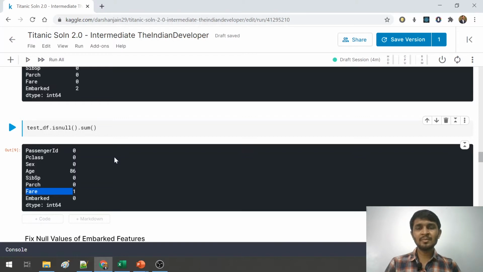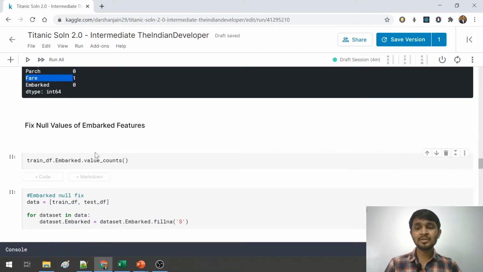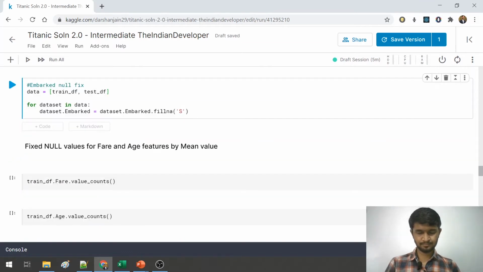As you remember, we have to fix these null values and only then can we move ahead. In the previous video, we learned how to fill the nulls in the embarked column. So we will do the same thing here. We will not go in deep. By these 2 blocks of code, I have replaced all the nulls in the embarked column by the most repeated value, that is S. Now we have to think about how we can fill the null values in 2 features, that is age and fare.